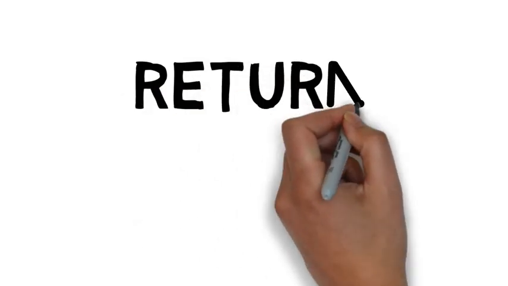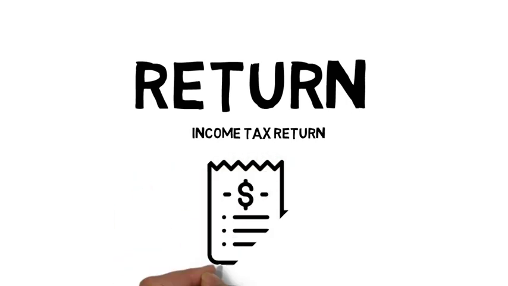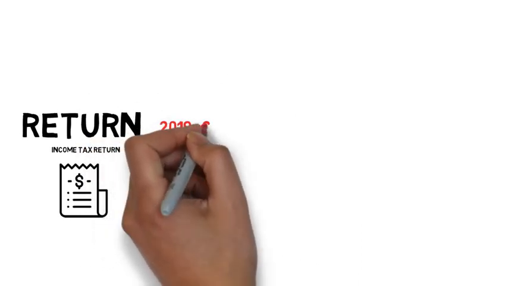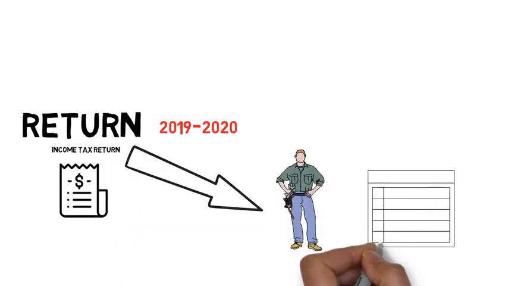Next comes return. You might have heard this word many times, return. How will the department know how much taxes you have to pay? Every year you have to submit an account of the incomes that you have earned in a pre-specified format by the income tax department. Like for the year 2019-2020, you will have to submit your income tax return by 31st of July 2020.